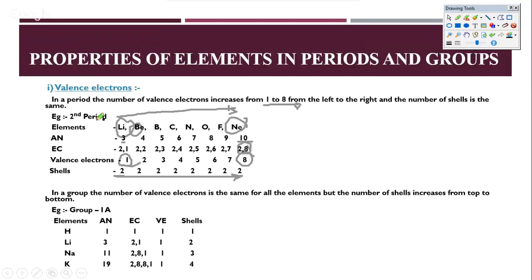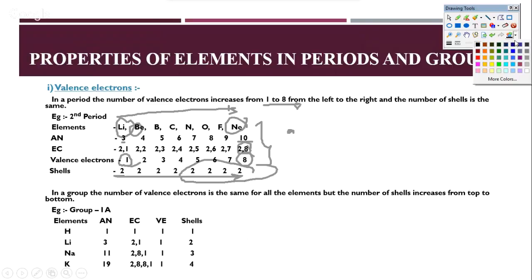Since they are in the same period, as we had just seen a few minutes ago, the number of shells actually remains the same. But you'll see that the number of valence electrons increases. Let me use a different color and show you. The number of valence electrons increases from 1 to 2 to 3, so on and so forth, 4 5 6 7 8. Okay, so that's how electronic configuration can show you